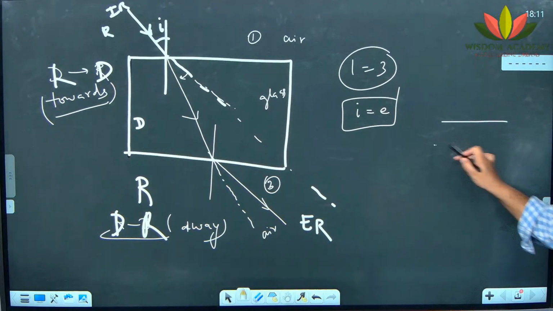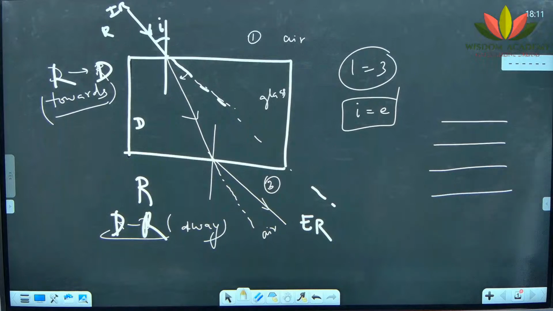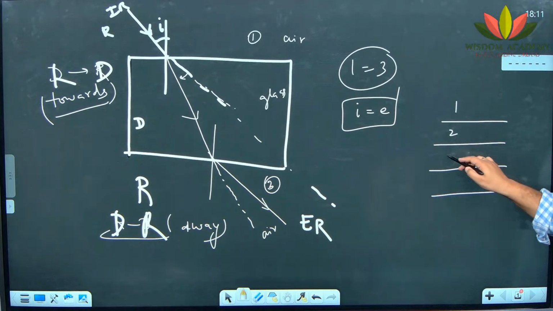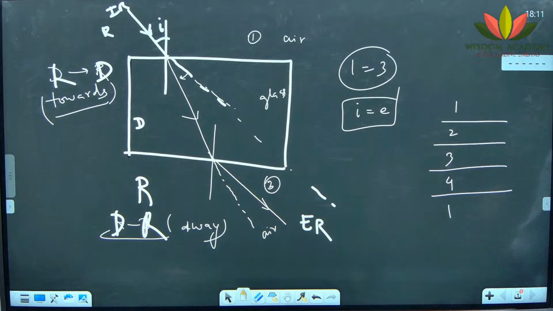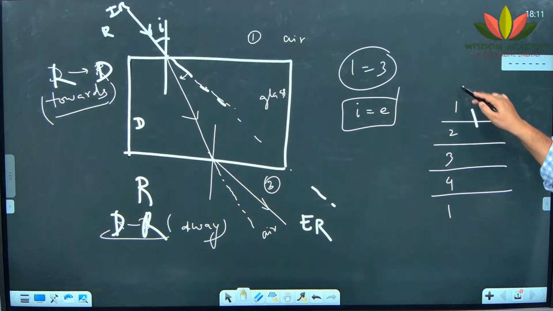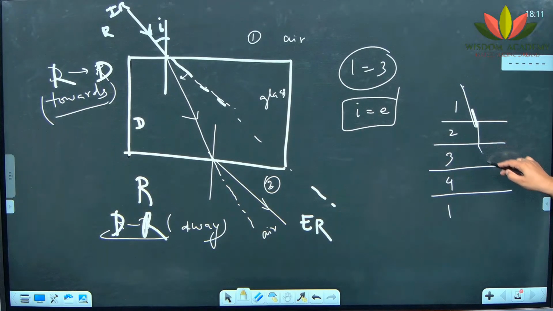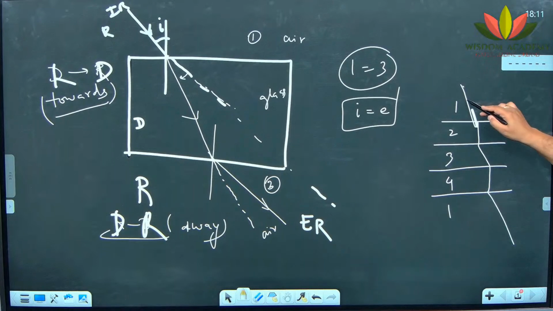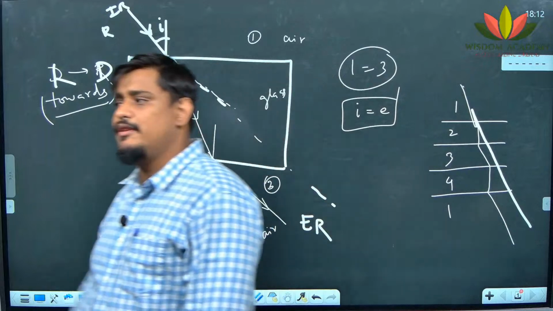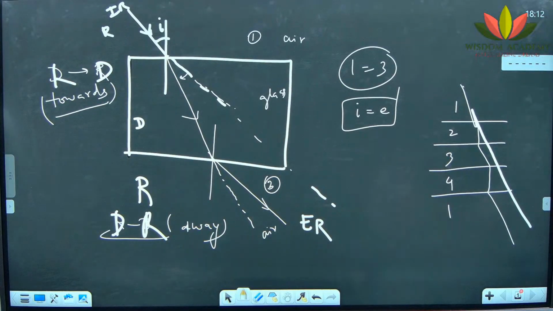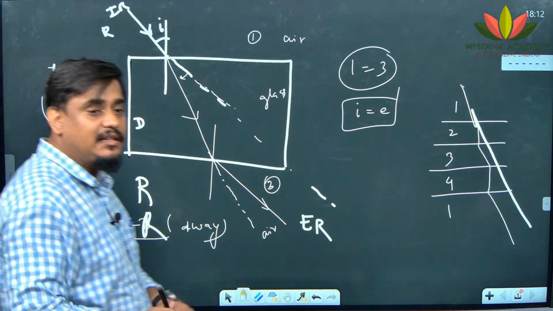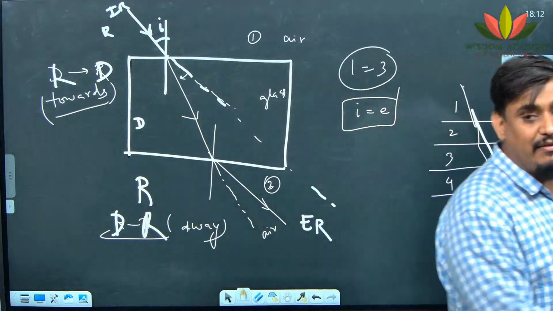Even if we have multiple mediums like this, medium 1, medium 2, medium 3, medium 4, again medium 1, then now there are different ways refraction can happen, like this, like this, like this, but the final ray and the first ray will be parallel to each other if the first medium and the last medium are the same. You should remember this, that if the mediums are the same, then the light will travel straight.